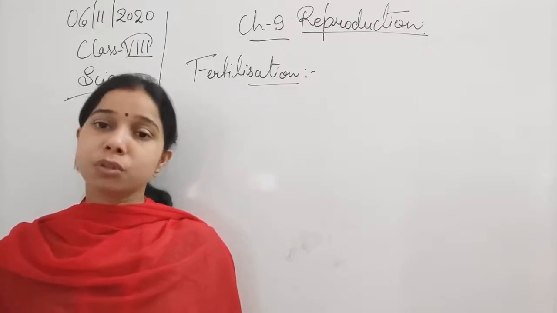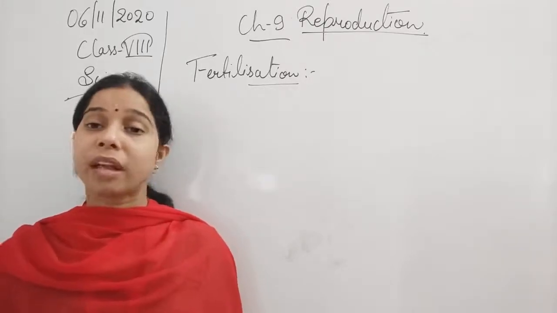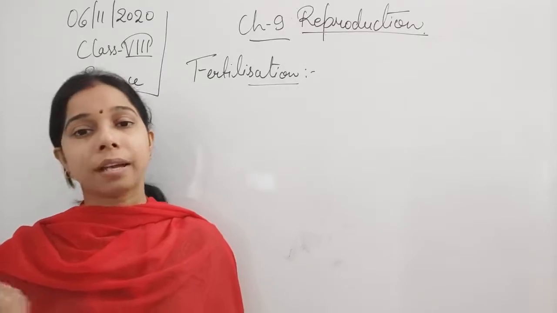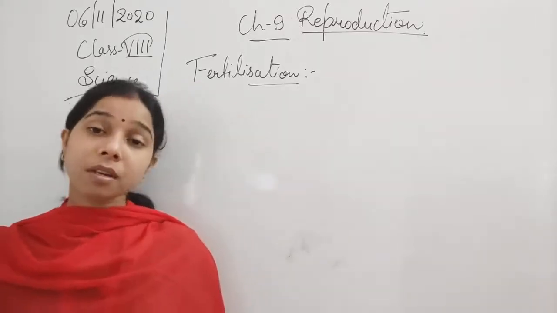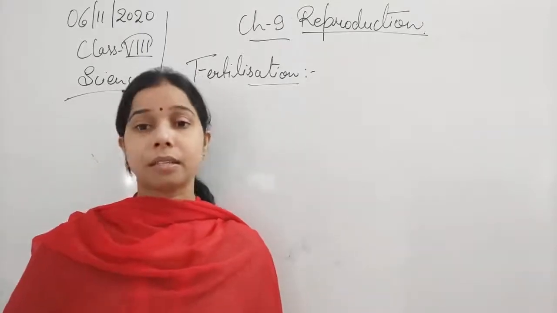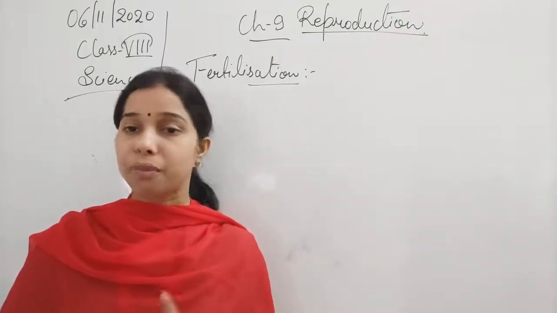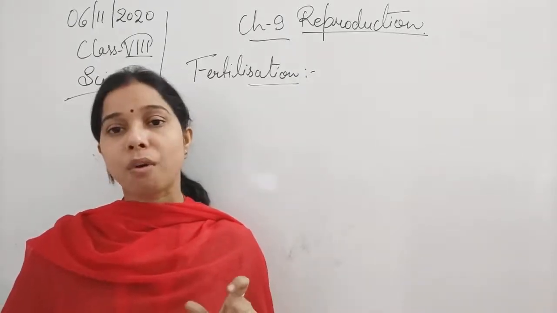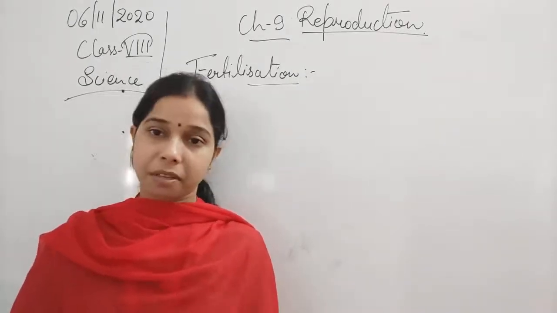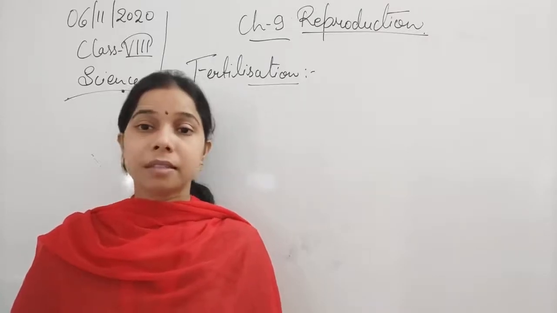If the suitable temperature is there, they will enter the uterus and then the fallopian tube. Now the fallopian tube contains one egg, or ovum.